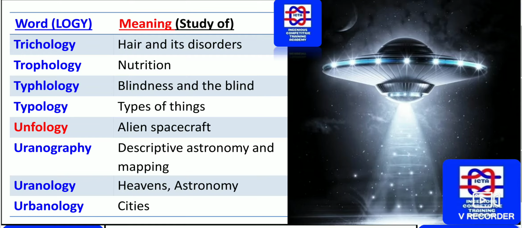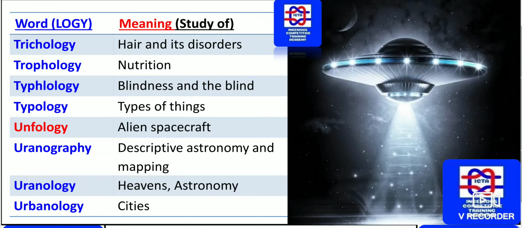Typology is the study concerning the types of things. And we have the alien spacecraft, as you can see, the unidentified flying object, UFO we call it. That alien spacecraft study is known as ufology. That is very important, so please go through what exactly ufology means. Alien spacecraft concerning study is known as ufology.